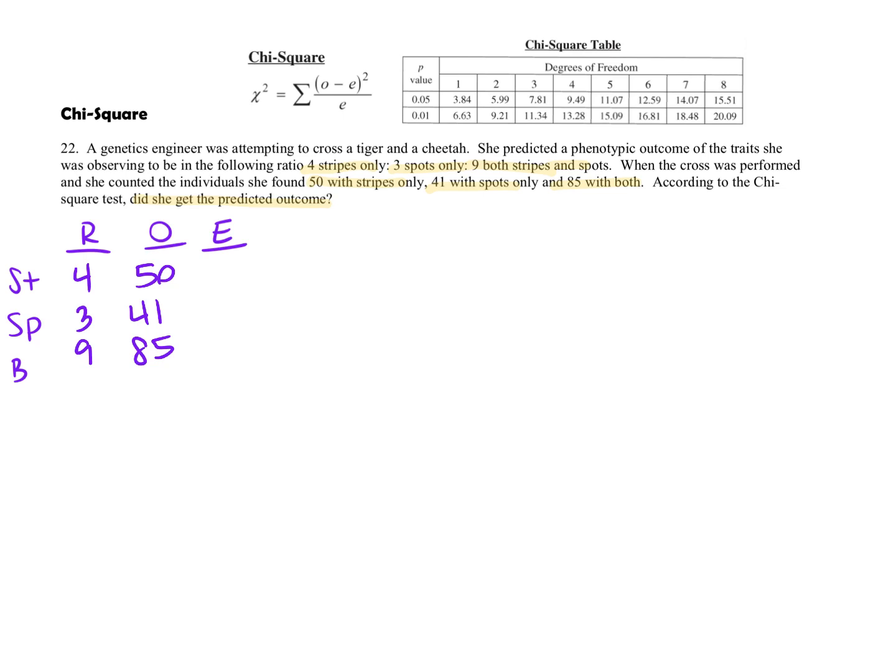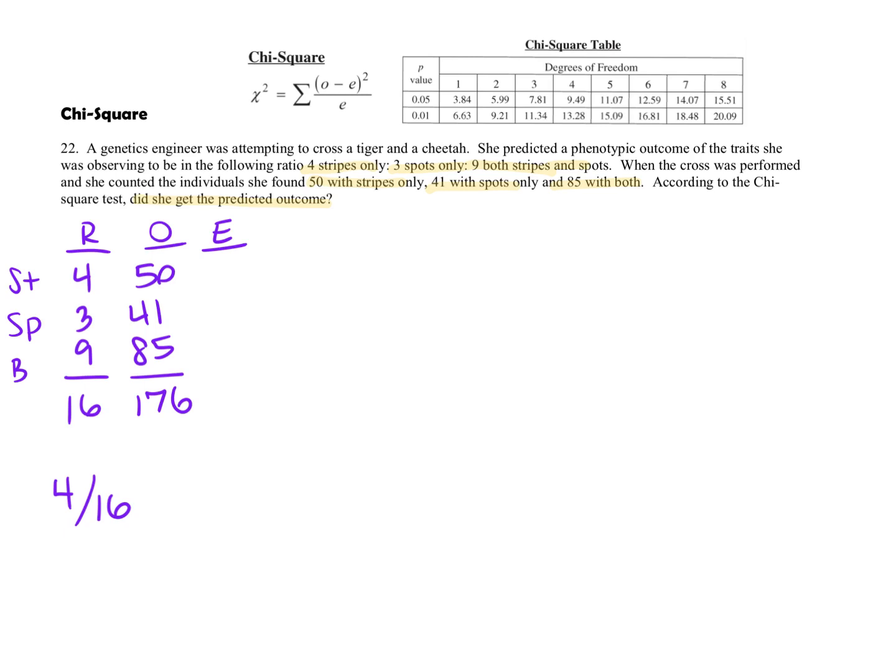First thing you need to do is total up the R and the O. So I'm going to get 16 for the R and 176 for the O. And what you're going to figure out is, if this is my expected ratio, for example, my expected ratio for stripes is that 4 out of 16 will be striped every single time, because that's my expected ratio, 4 out of 16.